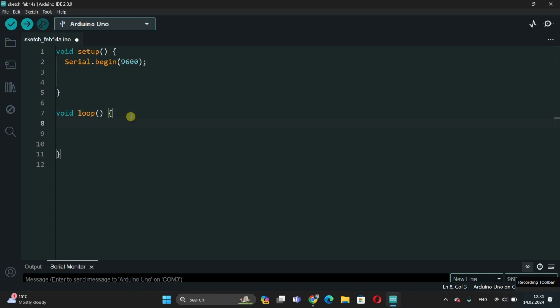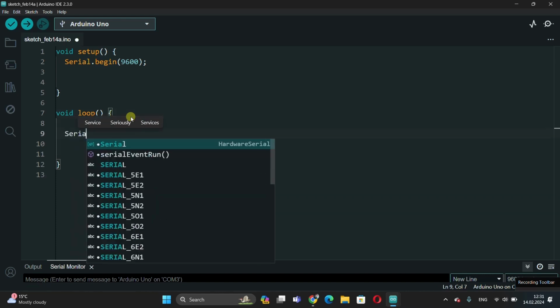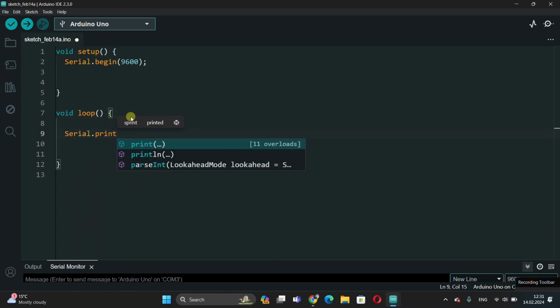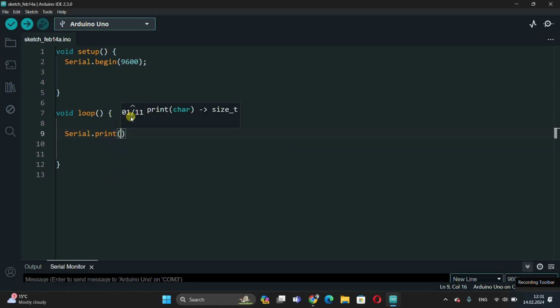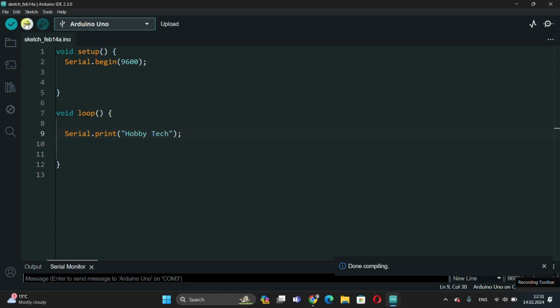Then we need to type the word to be written on the serial monitor. For this, the Serial.print command is used. You can type any word you want between the double quotation marks and parentheses. Some values can be written here without quotation marks. For now, I will just write one word. I chose to write Hobby Tech instead of Hello World. I hope you don't mind.